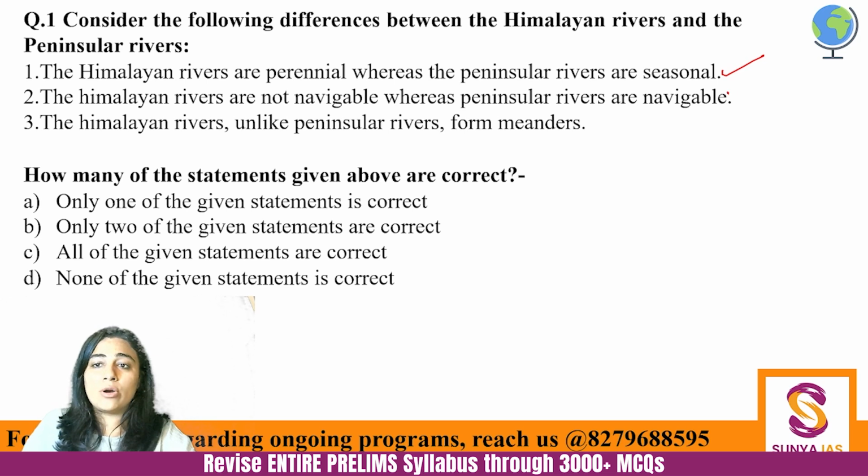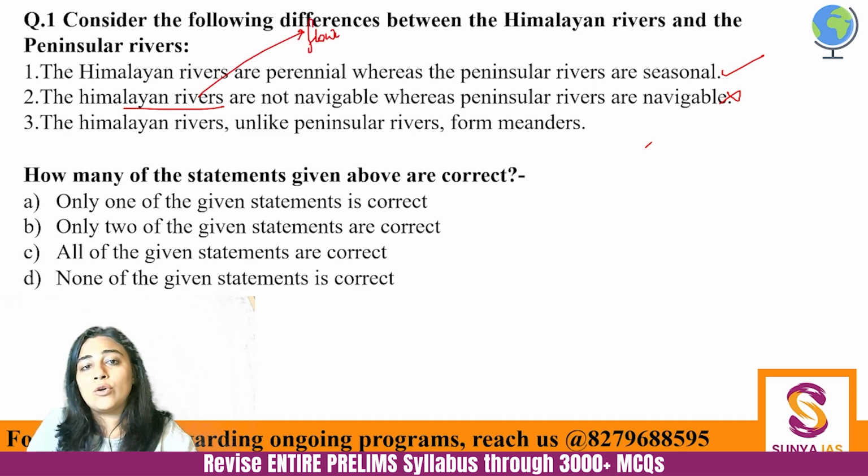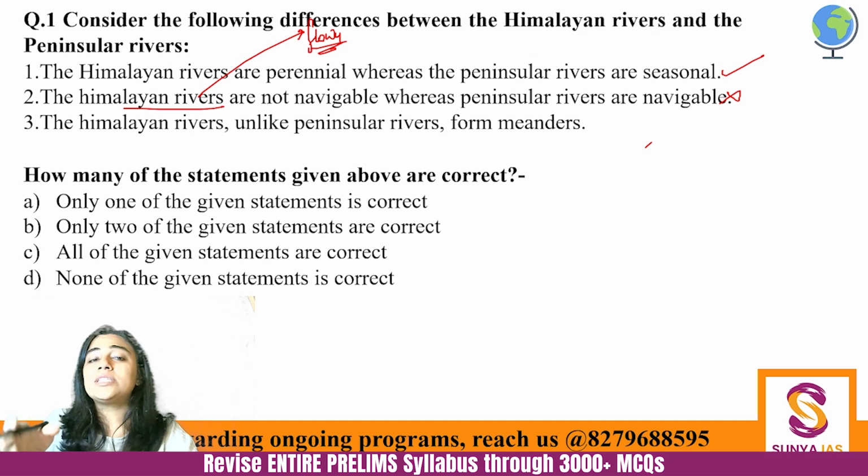Second one is wrong. Both the kind of rivers are navigable. Navigable means you can use them for transportation. You can use them for inland transportation. But the opposite might be true over here. For instance, the Himalayan rivers, because they are so full of water, are mostly more navigable than the peninsular rivers.